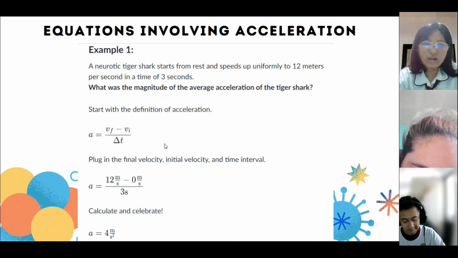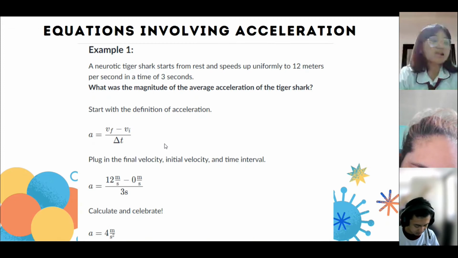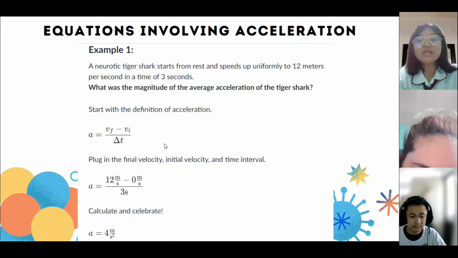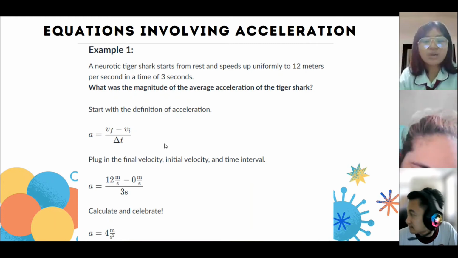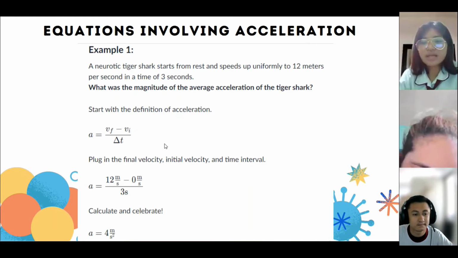Kasi gumalaw yung shark natin from 0 to 12 meters per second. Then our time interval is 3 seconds. Plug in the final velocity, initial velocity, and time interval, and calculate it. The answer will be 4 meters per second squared.